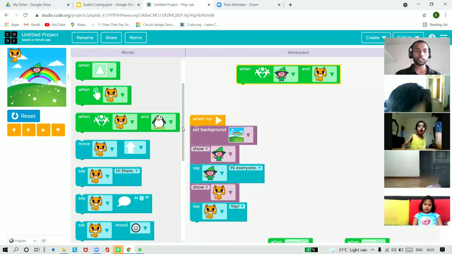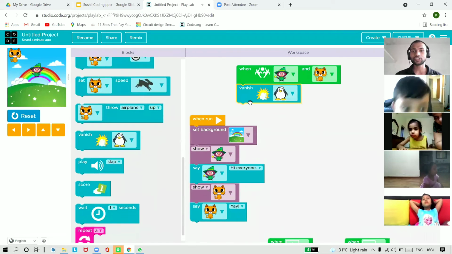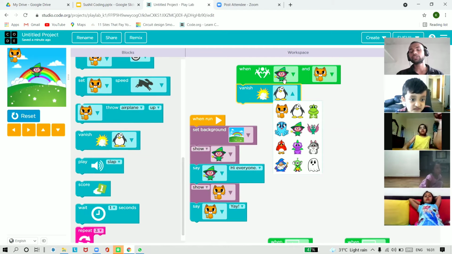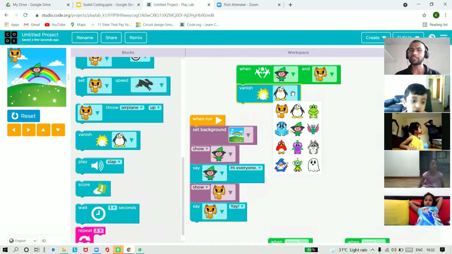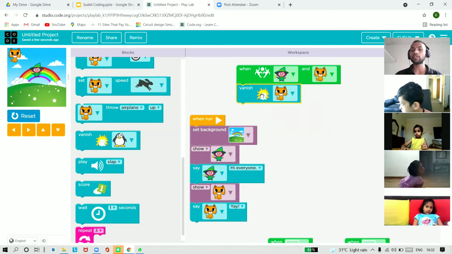So we have one block for that. And what is this? We have a vanish. All of you know what is a vanish? See, when the magician touches the cat, who should disappear? Penguin or cat? If the magician is putting his stick or her stick on whom? On cat. So cat should disappear. So who should disappear? Cat. Or who should vanish?